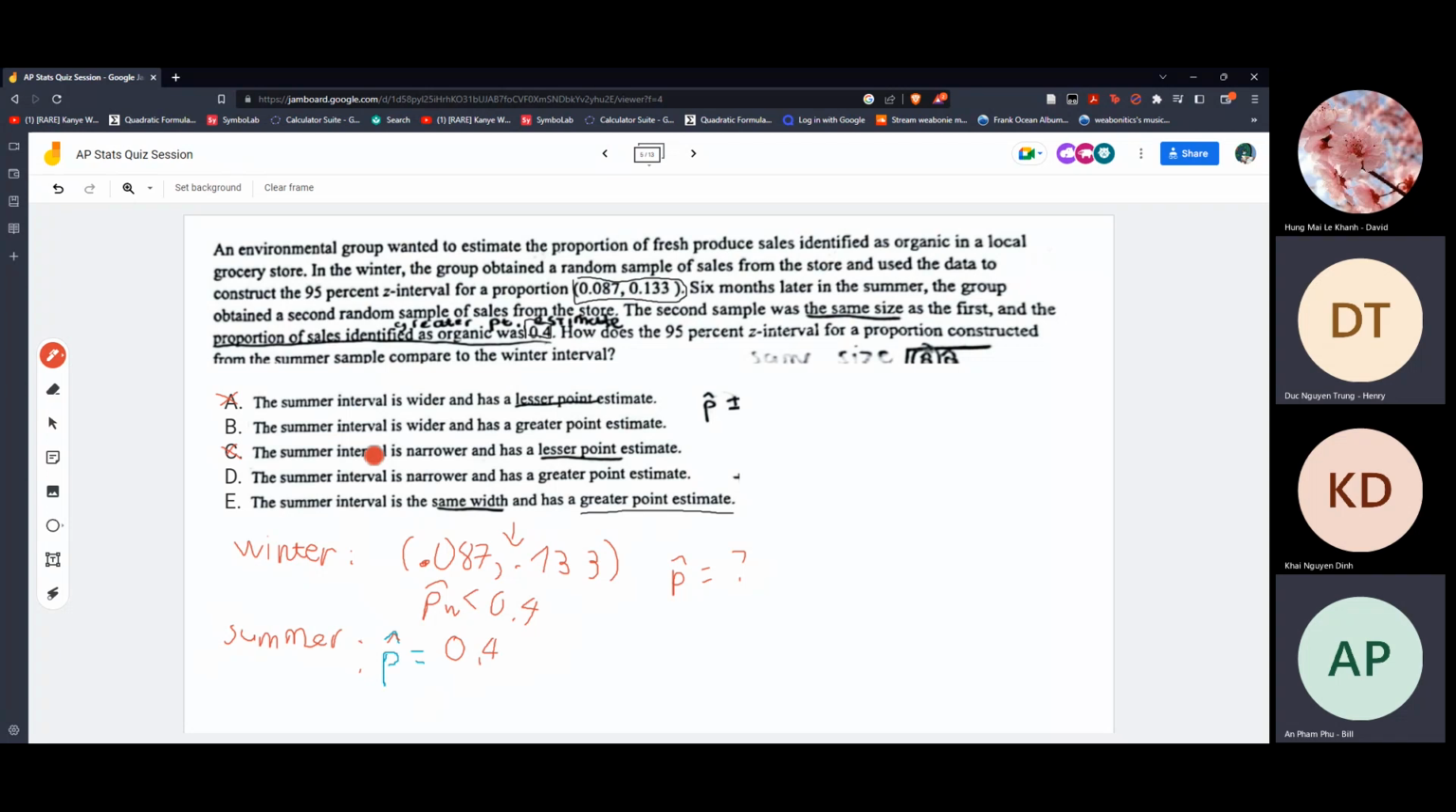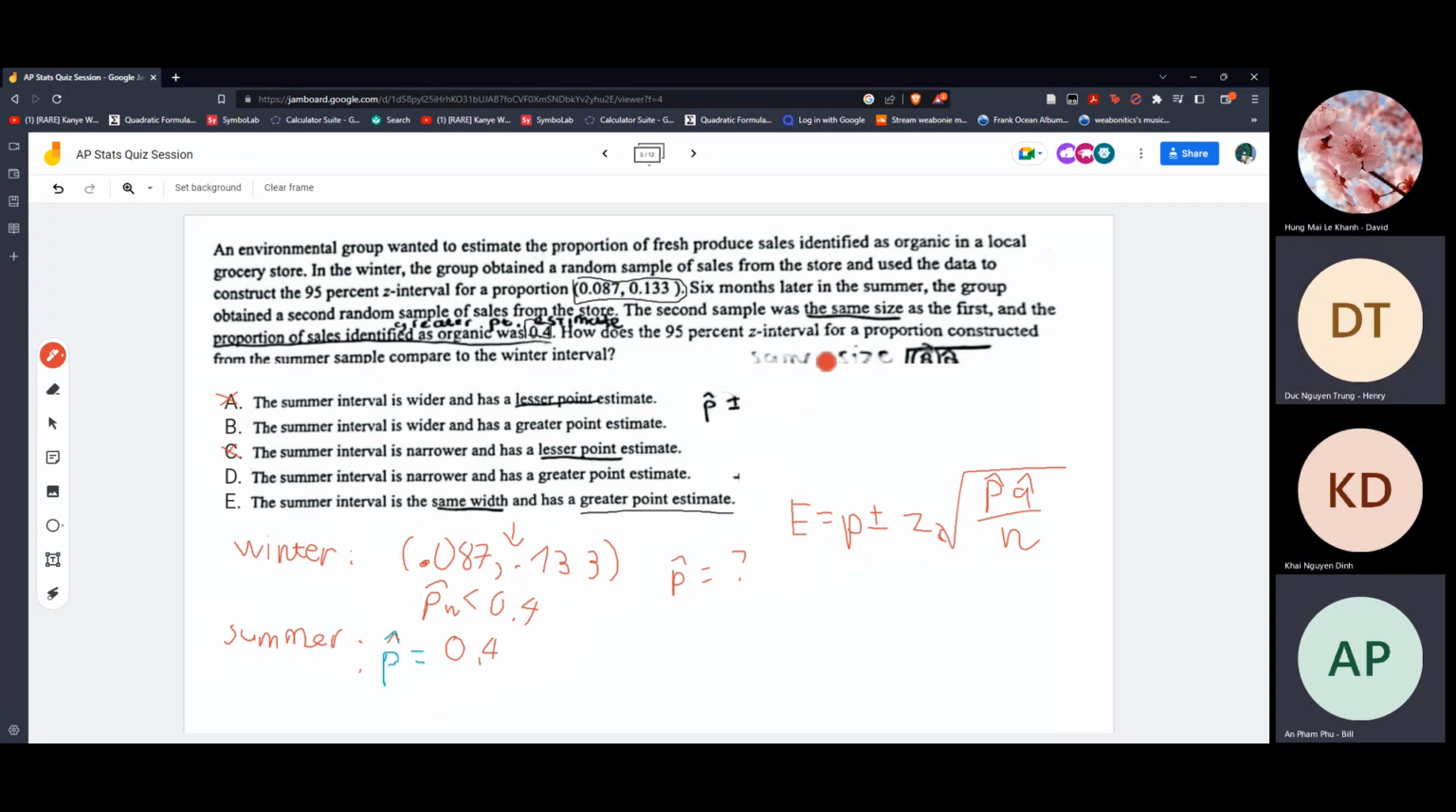Now, how about the range? Is it wider or narrower? Now we have to recall the formula for the margin of error. So we know it's going to be the square root of P hat Q hat over N, right? Okay.